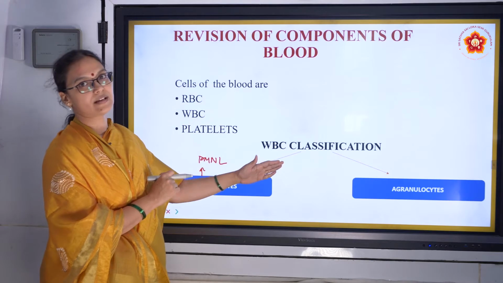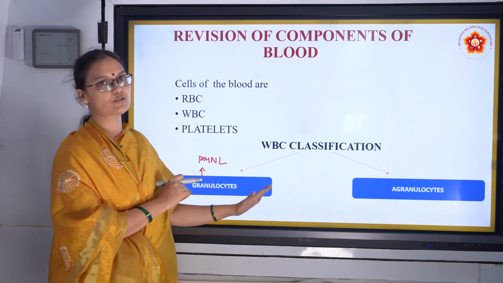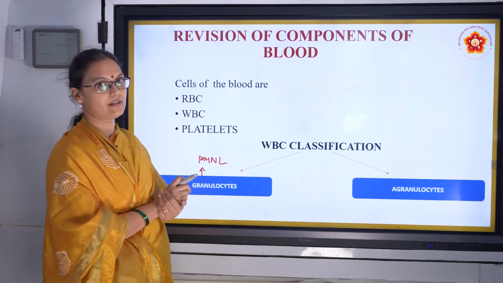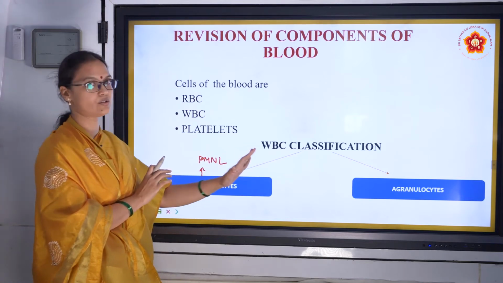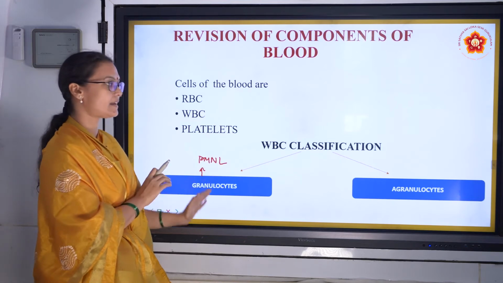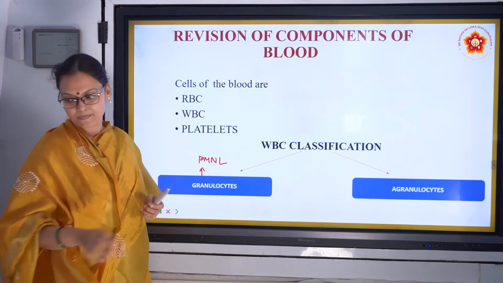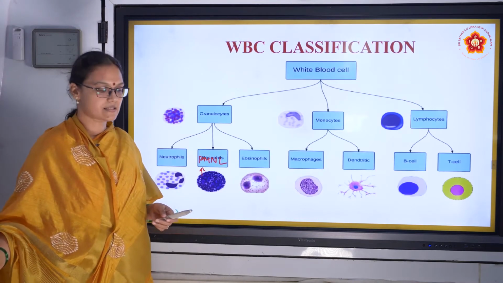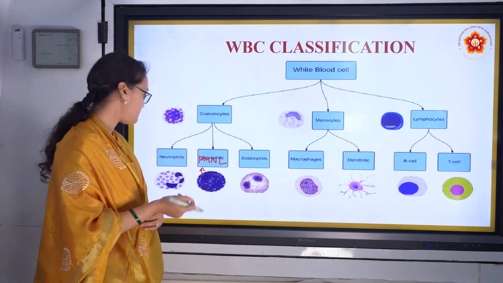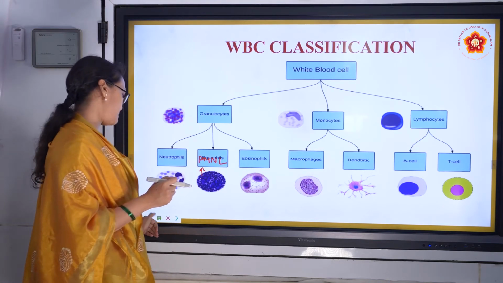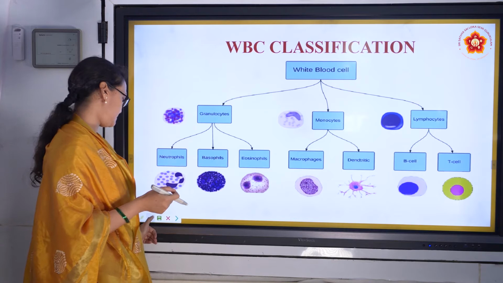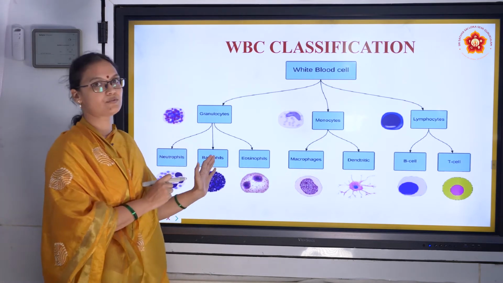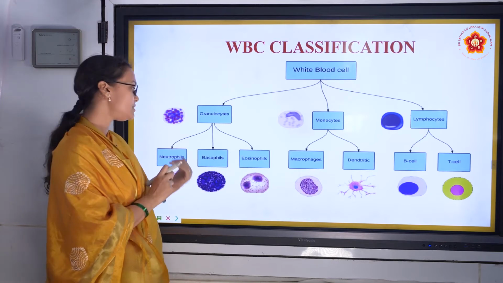Whereas agranulocytes do not have any granules in their cytoplasm. They are plain and the nucleus is also a single nucleus. So that is the main classification of WBCs, classified as granulocytes and agranulocytes. And next, granulocytes are further classified as neutrophils, basophils and eosinophils. What are neutrophils?